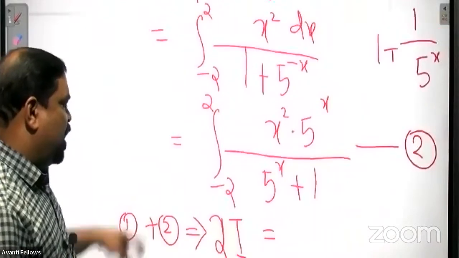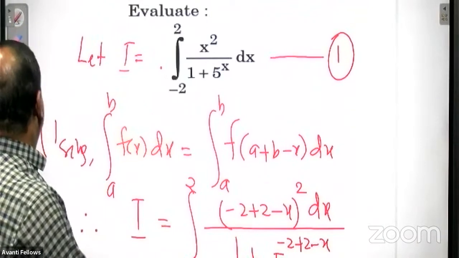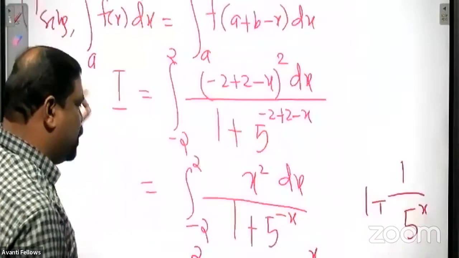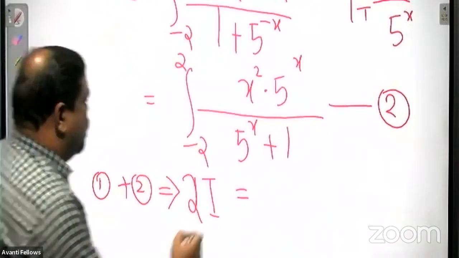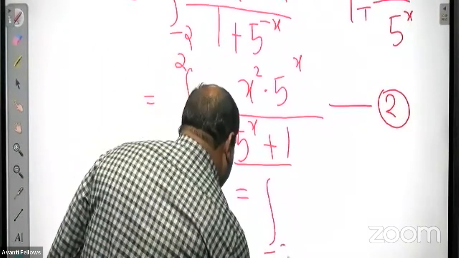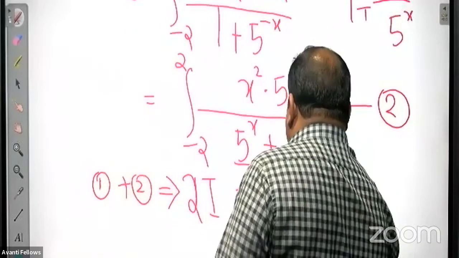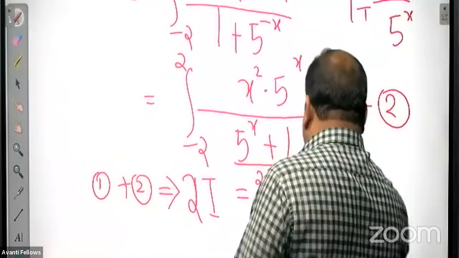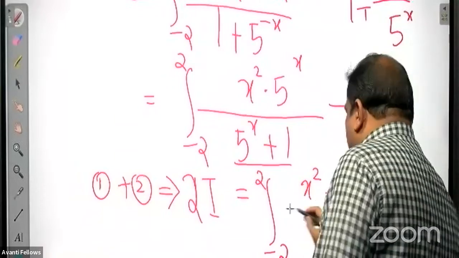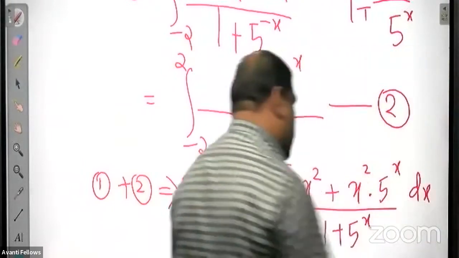2I is equal to, well, now what we can see, the denominators are same. That is why we are adding. Otherwise, we won't be able to add. Denominators are same only, 1 plus 5 raised to x. In the second integral also, that is also 1 plus 5 raised to x. That is why we can add it. So this is equal to integral from minus 2 to plus 2. The numerator in the given integral was x square. In the first integral plus the second integral it is x square into 5 raised to x, all divided by 1 plus 5 raised to x, the common denominator. Isn't it?